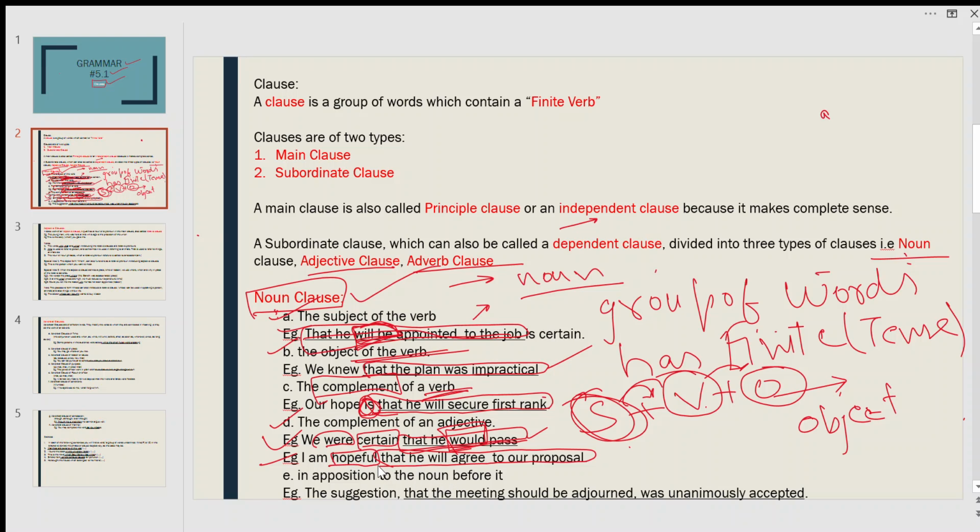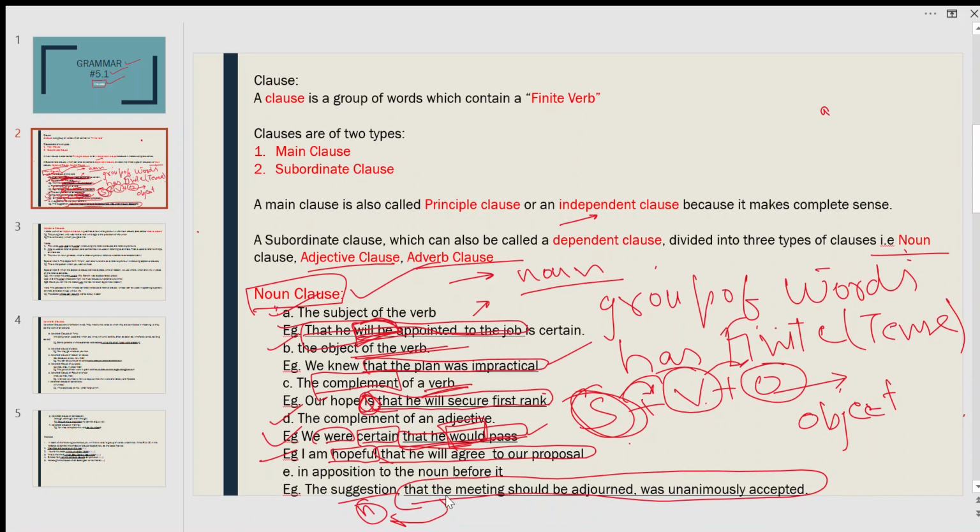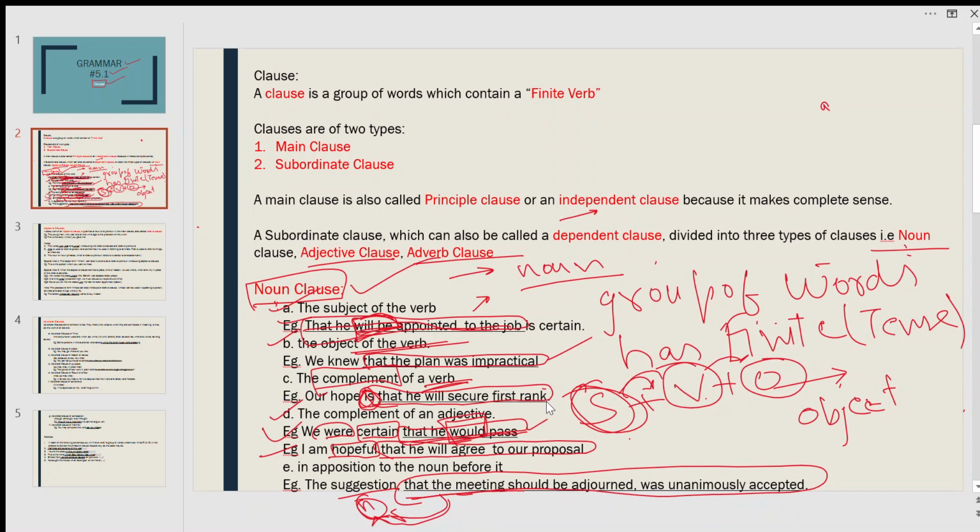Okay, next one is in apposition to the noun before it. So in this example, the suggestion is a noun here, and this whole underlined part is the noun clause which acts as an apposition to this noun. So this clause gives more information about this single noun word. Okay, in apposition.